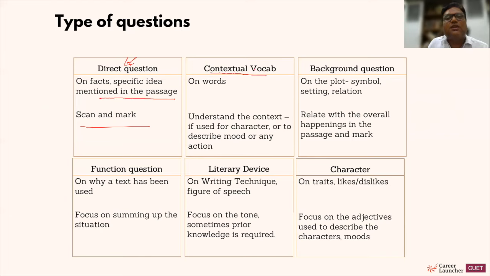Second type of question is the contextual vocab question. So they can ask question on the usage of the particular word. If you know the meaning, mark it. You don't have to go back and check. If you don't know the meaning, go back and try to evaluate the meaning, try to understand the meaning as far as the entire passage is concerned. That's the only way you can do so.